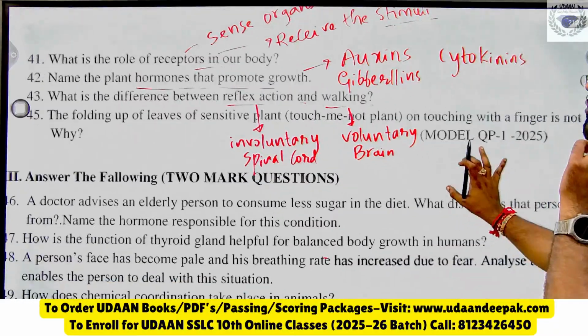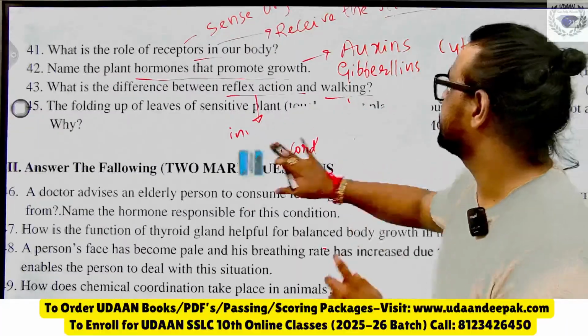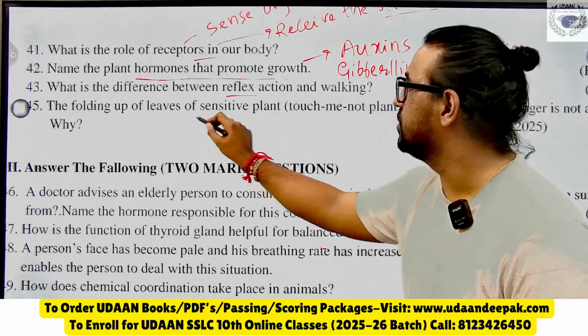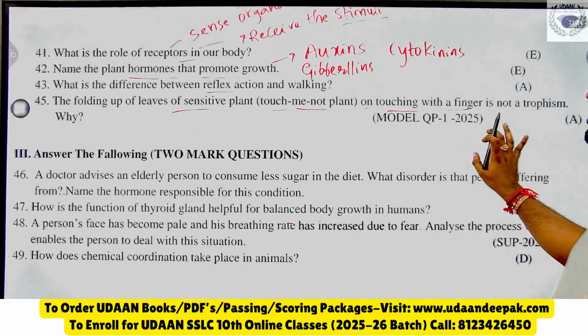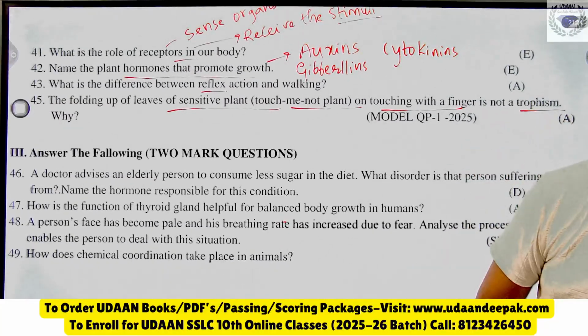Then the folding up of leaves. The folding up of leaves of the sensitive plant, touch me not plant, on touching with a finger, is not a tropism. Why? Never heard why it is.